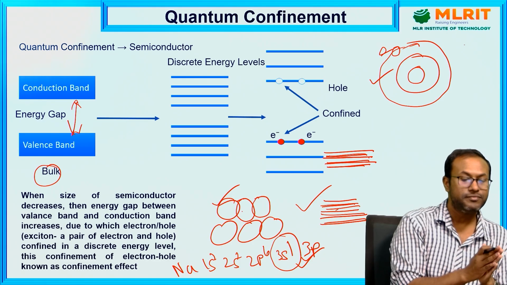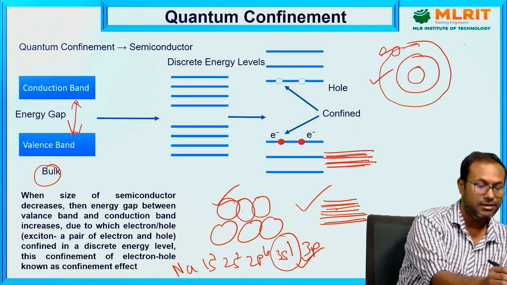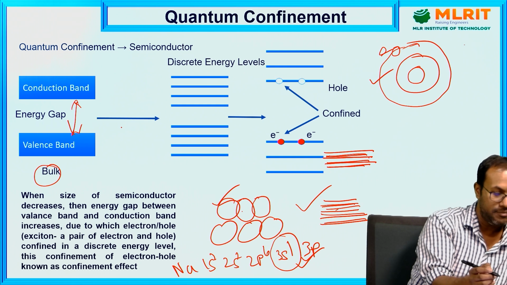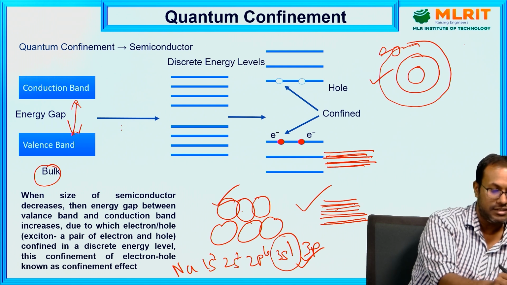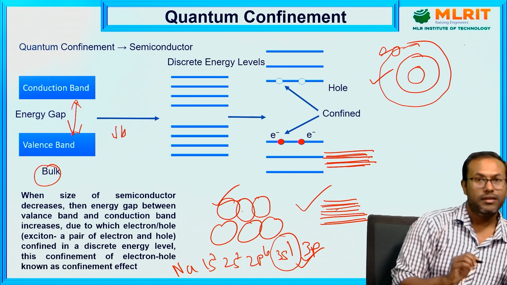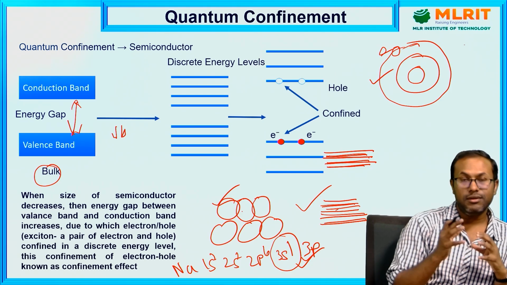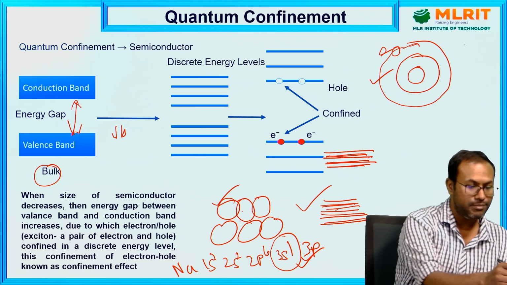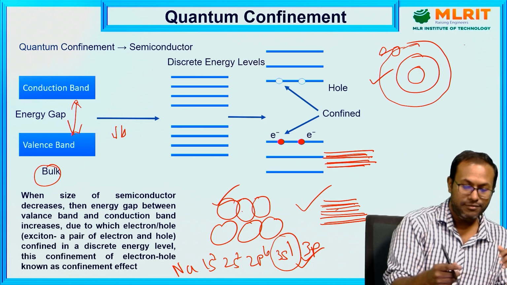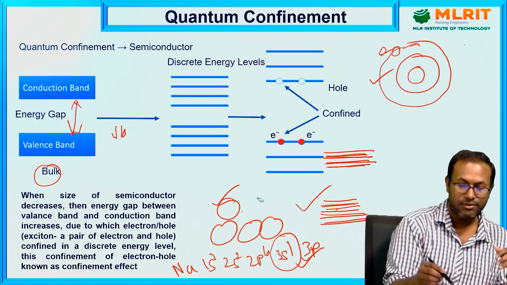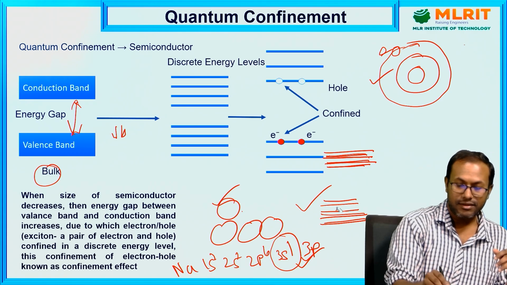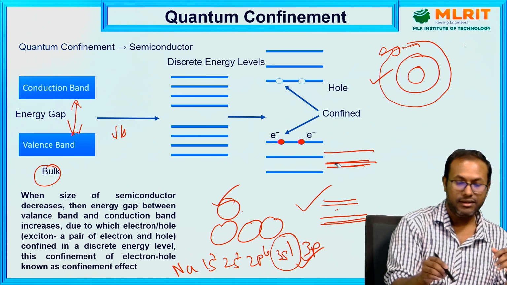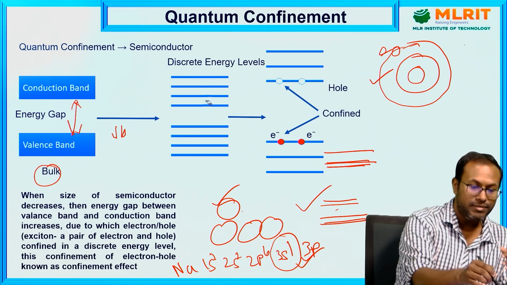Now suppose we reduce the size of the material. If we reduce the size of the material, then what will happen? When a lot of atoms are close together, they make a band. Now if I reduce the size of this material, then this spacing will increase in the valence band and conduction band. So the bands now become discrete energy levels.